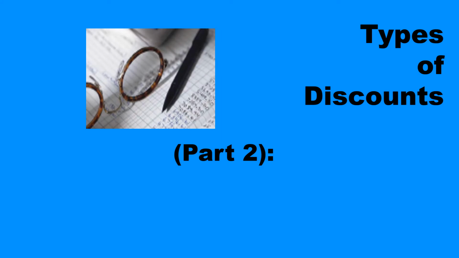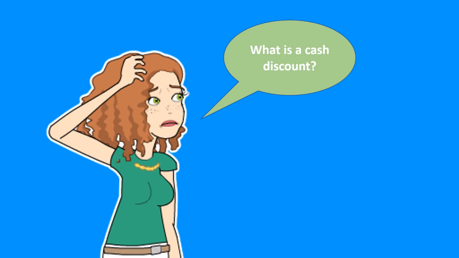In this lesson, we are going to look at types of discounts part 2, that is cash discount. But then some might be asking, what is a cash discount? Let us try to understand first how cash discount can have an impact on the business.